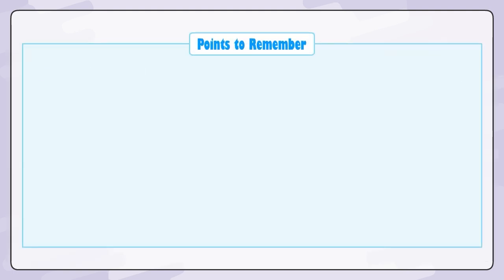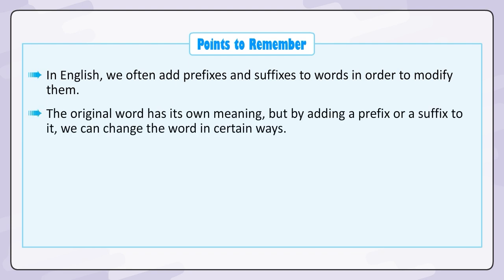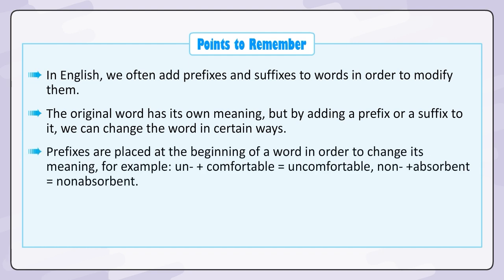Points to remember. In English, we often add prefixes and suffixes to words in order to modify them. The original word has its own meaning, but by adding a prefix or a suffix to it, we can change the word in certain ways. Prefixes are placed at the beginning of a word in order to change its meaning. For example, un plus comfortable is equal to uncomfortable. Non plus absorbent is equal to non-absorbent.